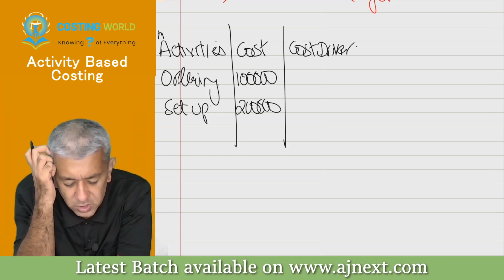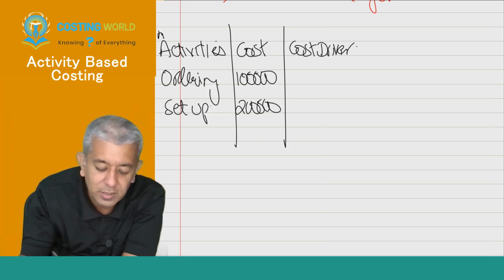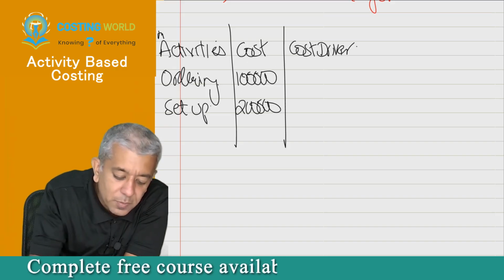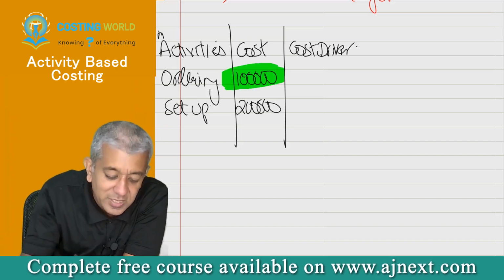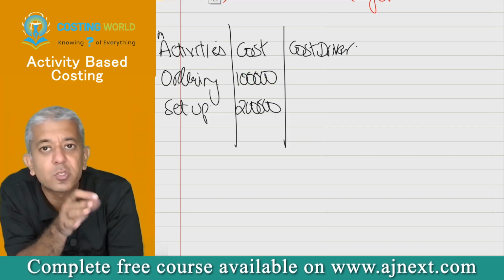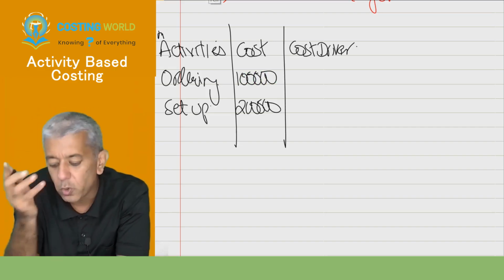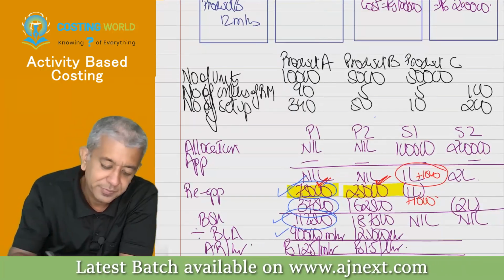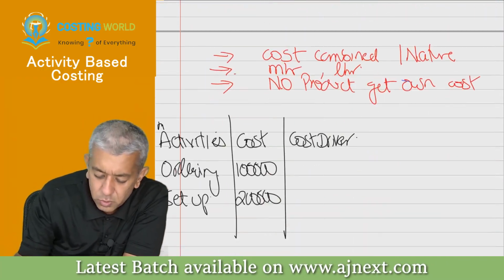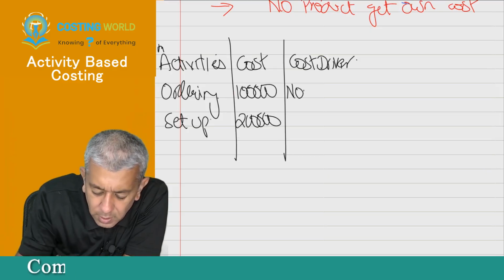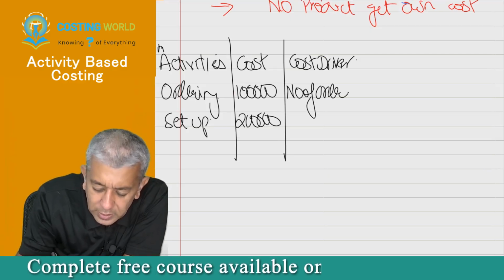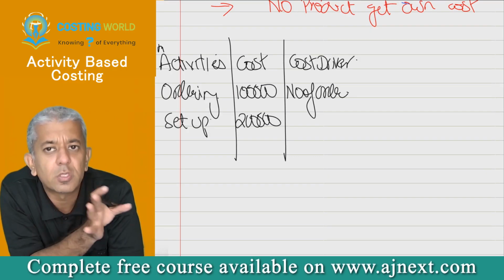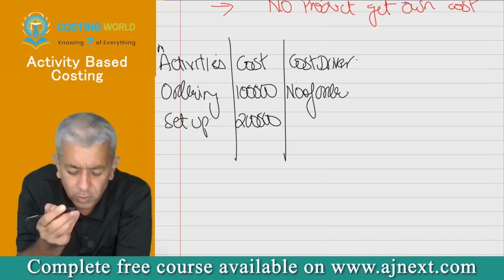Third. Now, this is a defining moment for activity-based costing, and that is nothing but cost driver. Sir, what do you mean by cost driver? Cost driver is that factor that is responsible to change this cost. Beta, this cost will change when something else will change. What is that something? That is called as cost driver. Okay. So now you all tell me, ordering cost will depend upon what factor, beta? Number of orders. So therefore, I will be writing number of orders. Number of orders is said to be the driver of the cost. Cost will change when number of orders will change.